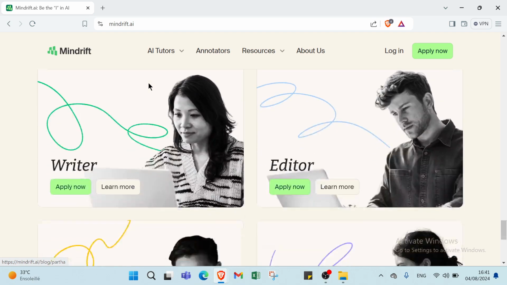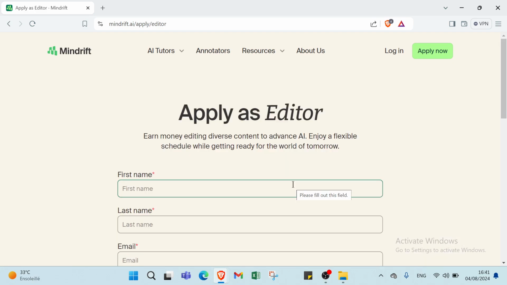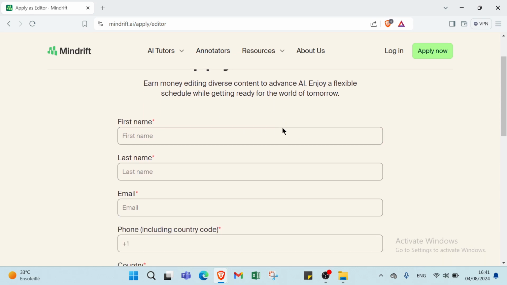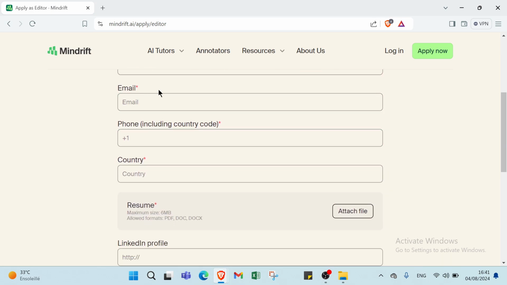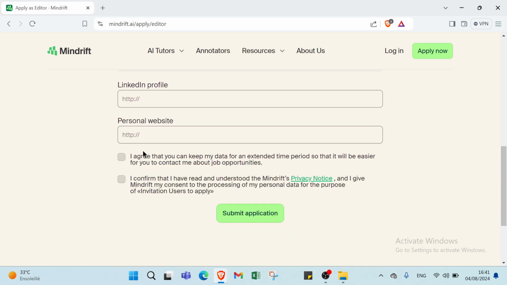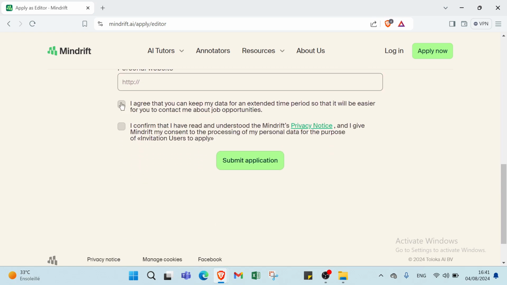proofreading, areas for improvement. But if you are an editor, all you have to do is click over here, apply now. So earn money editing, refer content to advance, enjoy a flexible schedule while getting ready for the world of tomorrow. So firstly you write your first name, then your last name, email address, phone number, country, LinkedIn profile, personal website, and you click over here if you agree to those things. Then you submit the application.